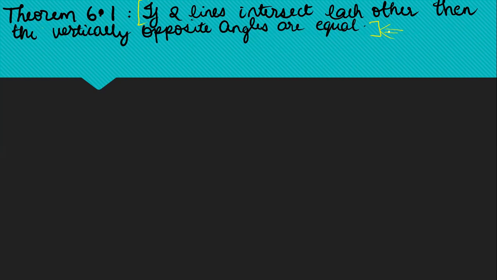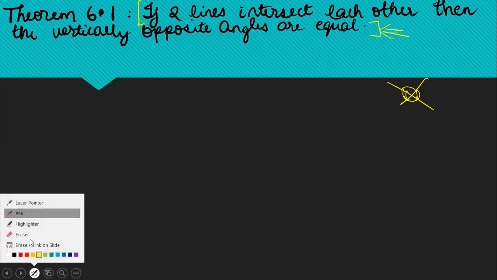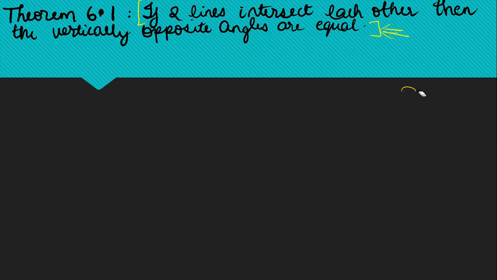Because in the exam they can give you a word problem, and that time you need to know that when two lines intersect each other, then the vertically opposite angles so formed are equal. You need to know and understand it. That's why we will be teaching you the proofs. But as far as the 2021 to 2022 batch of grade 9 is concerned, you do not need to learn the proof, but you need to learn according to the latest CBSE announcements.